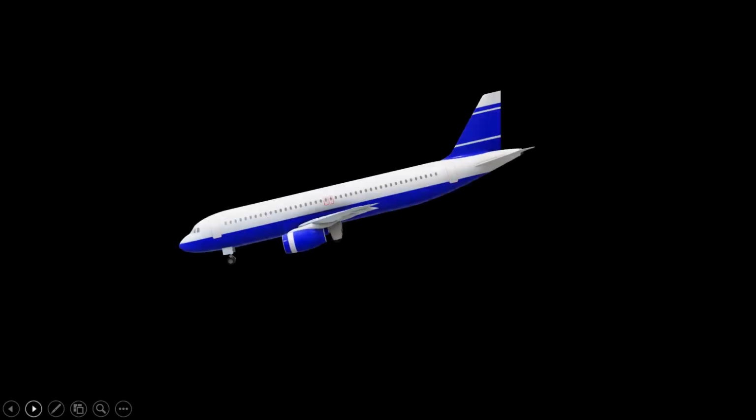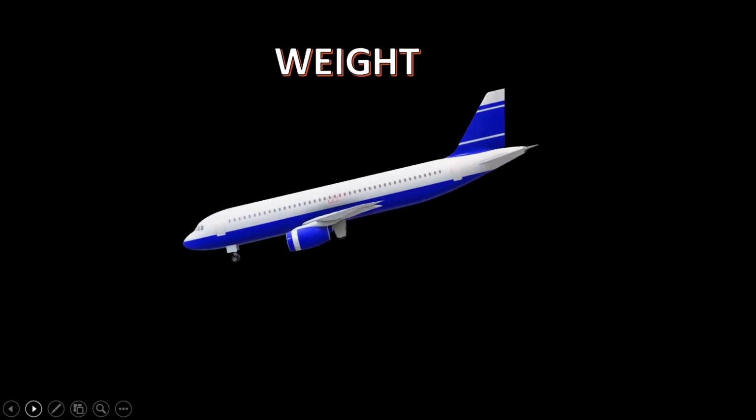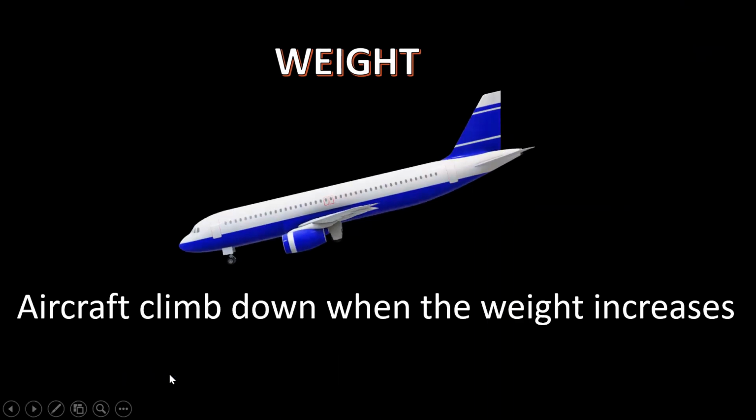Now we will see another force, that is the weight. When the weight increases, see the aircraft is coming down. That is, aircraft climbs down when the weight increases.